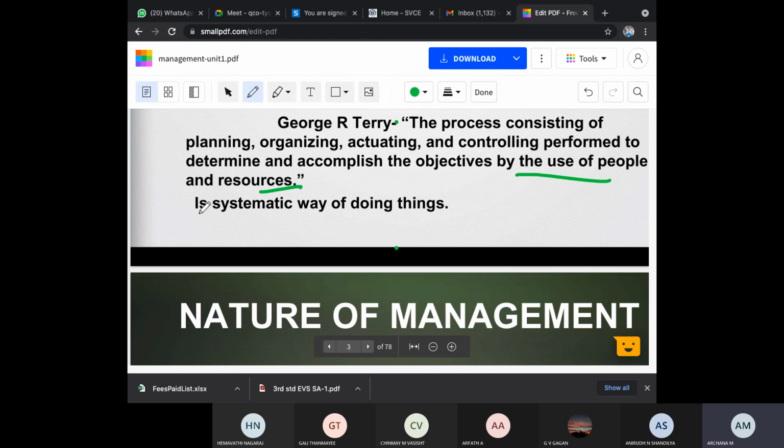And this is very important. Look here, it is a systematic way of doing things together. You cannot do controlling first. You should always do planning, then organizing, then selecting, then you go for controlling. Systematically, one by one, step by step you have to do. That is known as management. A very important definition given by George.